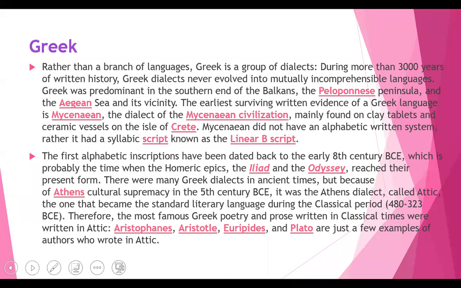Rather than a branch of languages, Greek is a group of dialects. So what do we mean by language and what is dialect? This is a big question and a big confusion. Every time it makes people confused. Language is different from dialect. Languages are broad, while dialects are smaller and more specific.